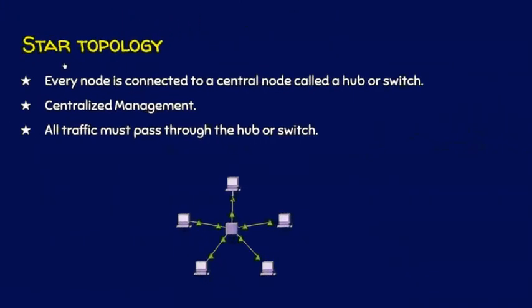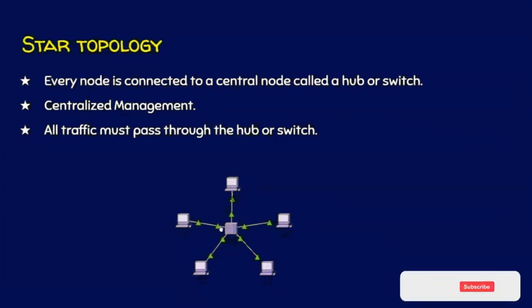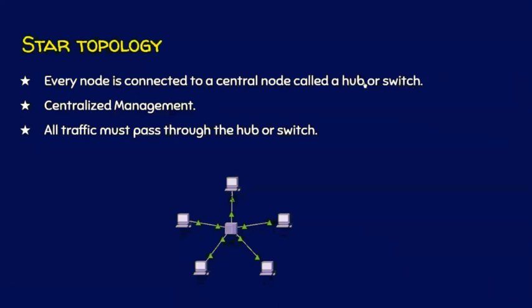Now we will see the third topology, the star topology. In this case, every node is connected to each other but not directly, but with the help of a central node. This central node can be a hub or a switch. We will deal elaborately with hub and switch in the upcoming lectures. For the time being, just make a note of this hub or switch as a central device or central node. And this is going to do the entire centralized administration.